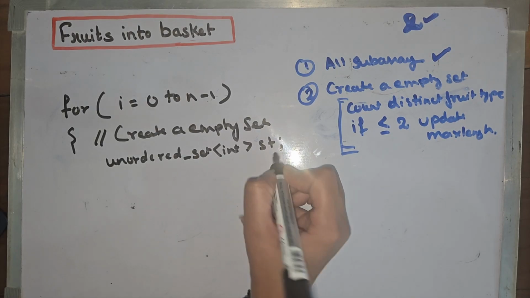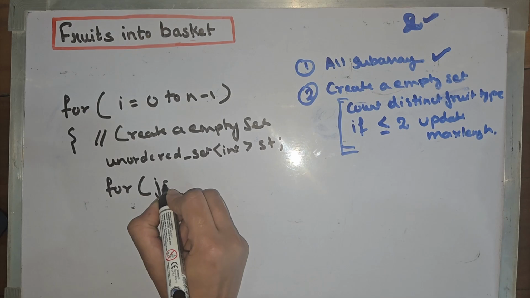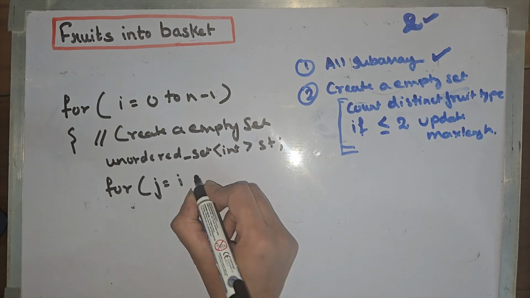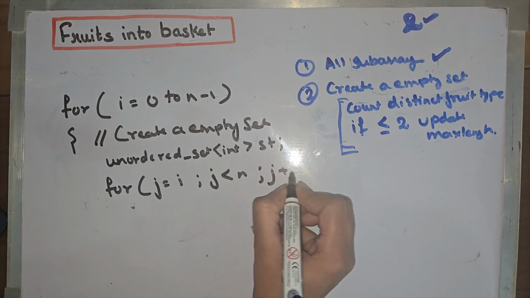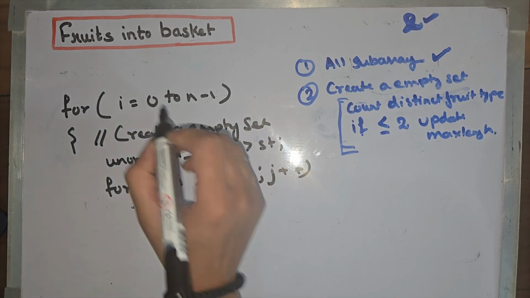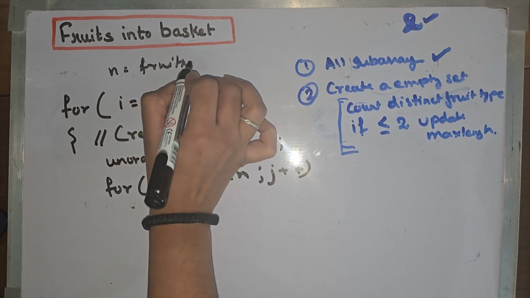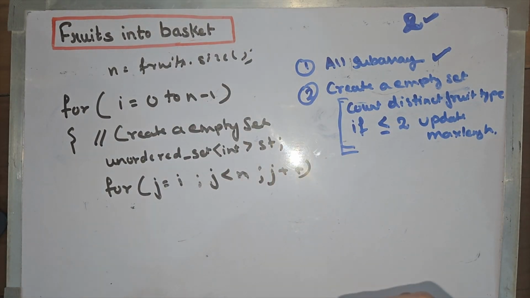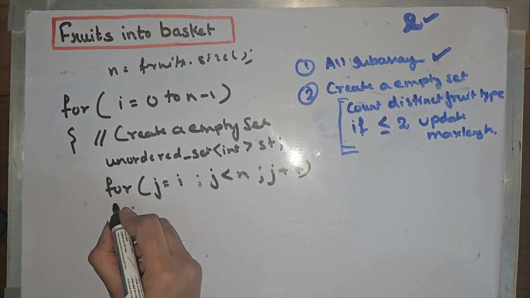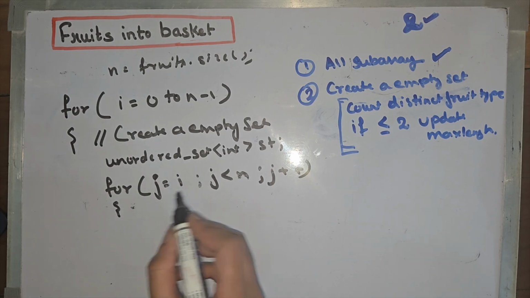Let's call it st. Now once we have an unordered set, the inner loop will start from I and go till n, where n is the size of the array. N is equal to fruits dot size. Now what we will do is we will insert the jth element into the set.